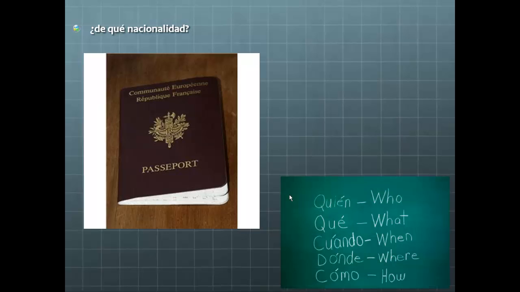So here's a quick review of the major questions. We've got quién, qué, cuándo, which we'll get to a little later, dónde, and cómo.